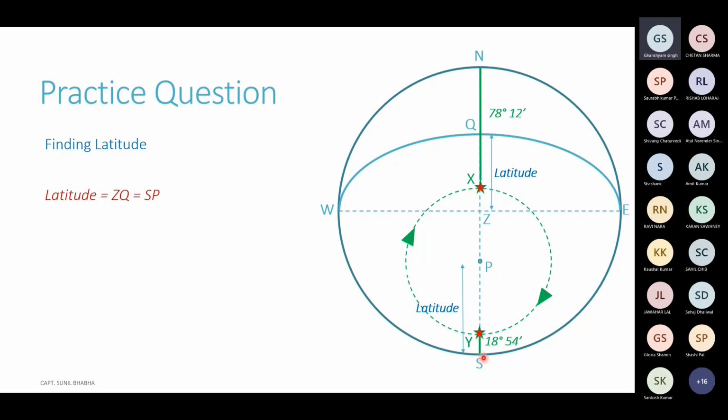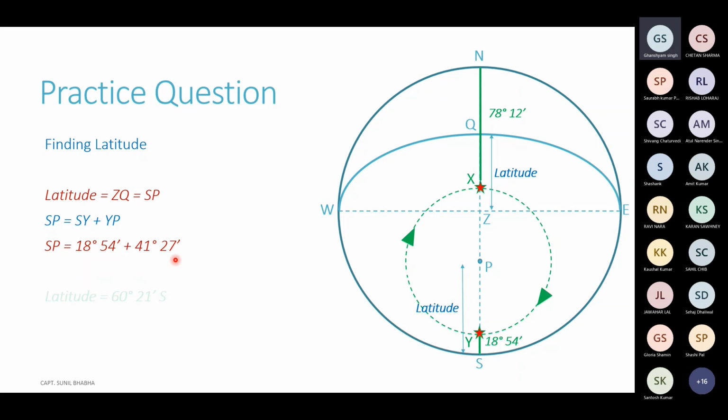Now PS is easy to find. PS is basically equal to SY plus PY. SY is given as 18°54', that is the altitude of the star. PY is nothing but the polar distance of the star, which we had already found out, 41°27'.